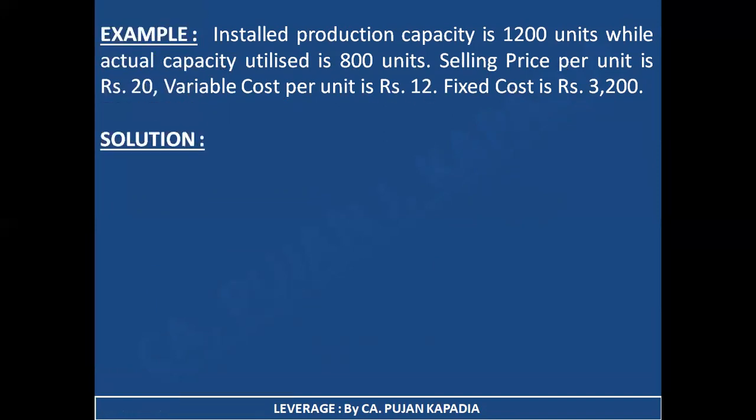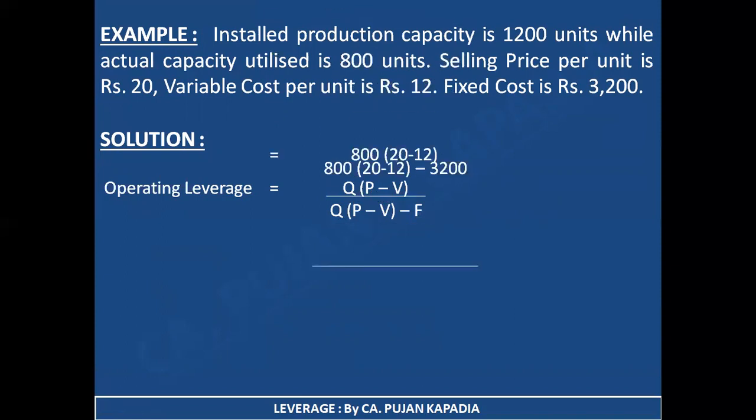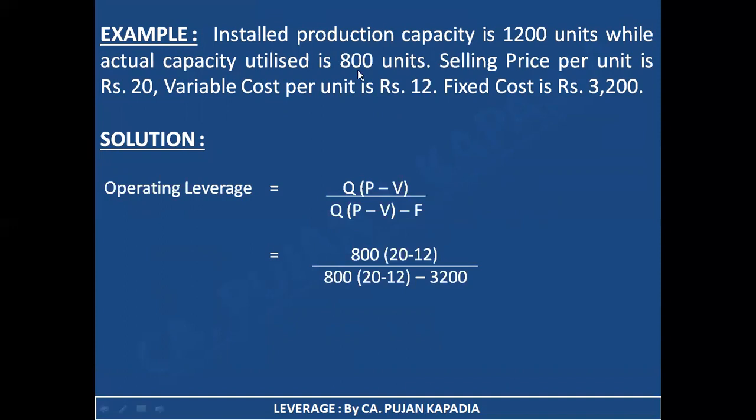Now let's check out this solution. First of all, we are always supposed to write the formula. So this is our formula of operating leverage that you might have written or memorized as the case may be. Q into bracket P minus V divided by Q into bracket P minus V minus F. That is quantity, selling price per unit, variable cost per unit, and total fixed cost. Now let's replace the values which have been given in your question. Now we know what my actual quantity sold is.